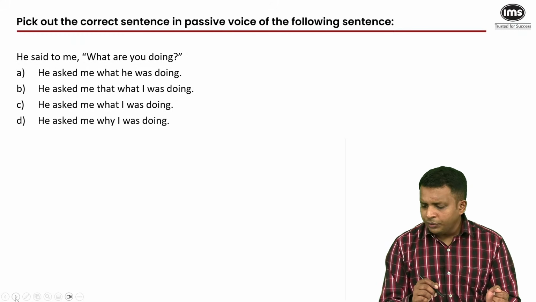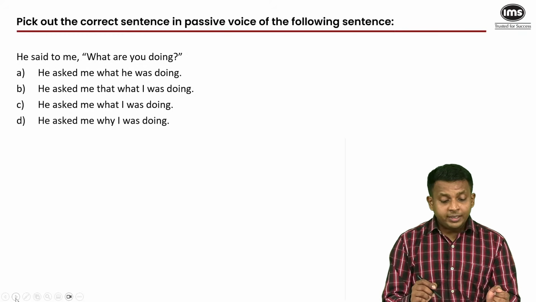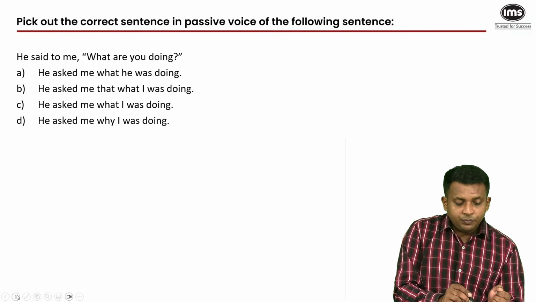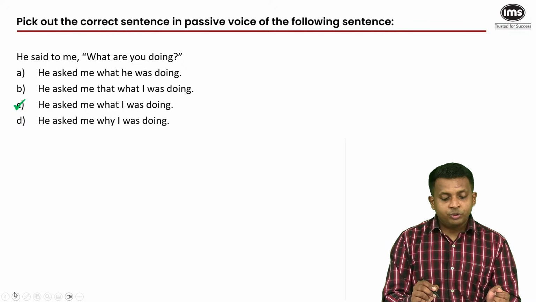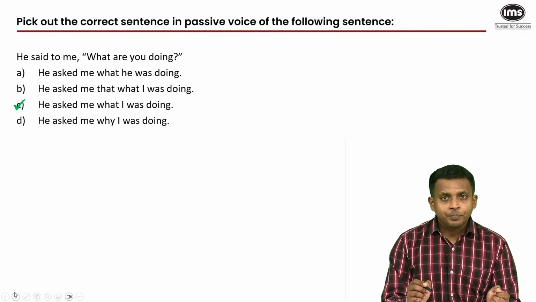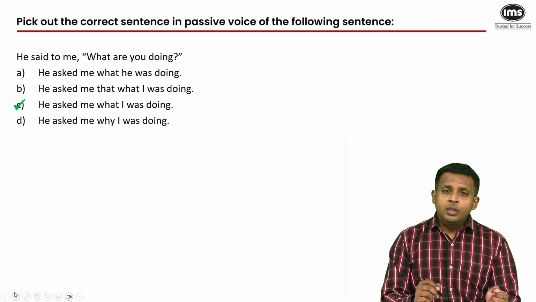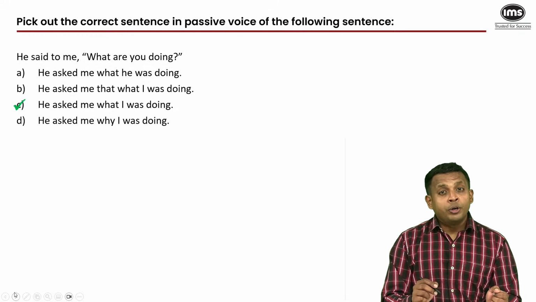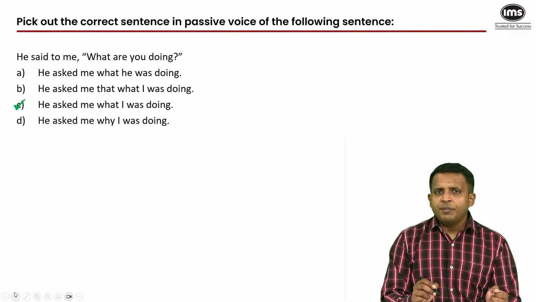Right. So I can see that almost all of you have answered this one correctly. Now, the answer would be the third option. He asked me what I was doing. Now, the reporting verb can change. You change it from said to asked because the quote was a question. You can change the reporting verb to asked, inquired when it's a question. You can change it to ordered, commanded when it's an order, or requested when it's a request. Certain cues justify the change of the reporting verb.